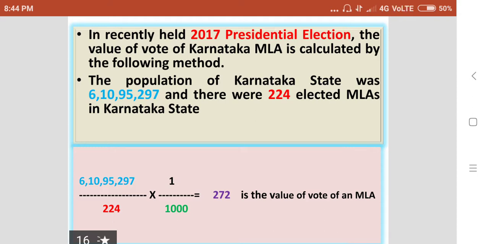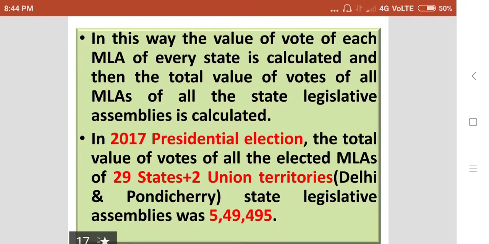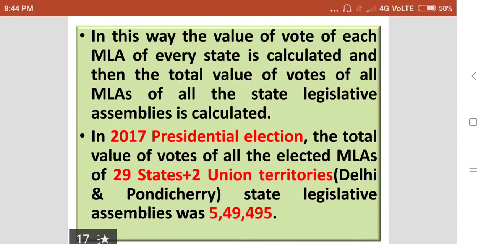Like this, the vote of an MLA will be calculated in all the states on the basis of population. So this is one method. In this way, the value of vote of each MLA of every state is calculated, and then the value of votes of all MLAs of all the state legislative assemblies is calculated.